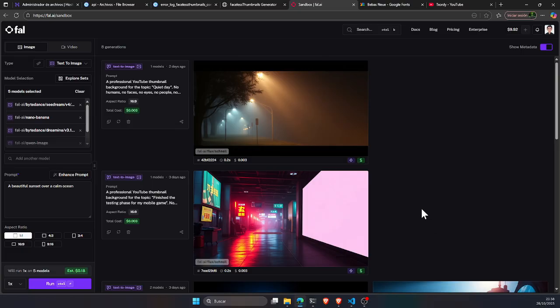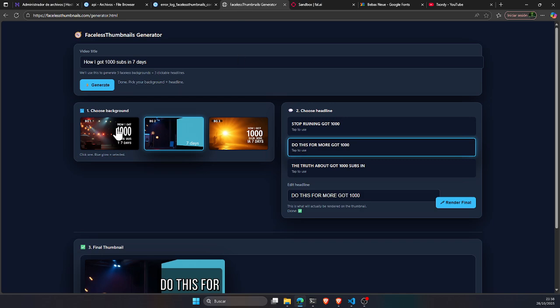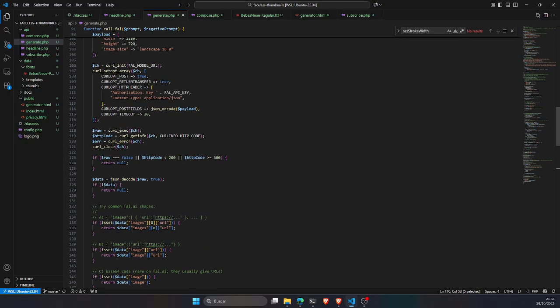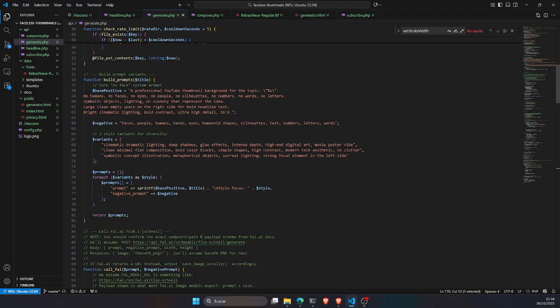I'm good with that. Things to improve, as I said: the first one is that I don't like text on the images. I updated the prompt to specify that I don't want numbers, no words, no letters, and in the negative part I said numbers, letters, and words, but I think this is not working fine, so I'll try to work on that.